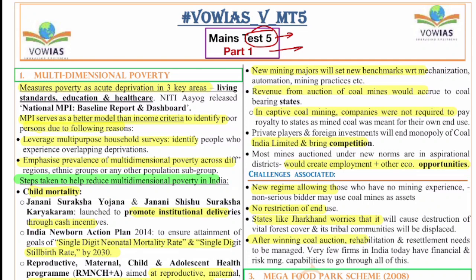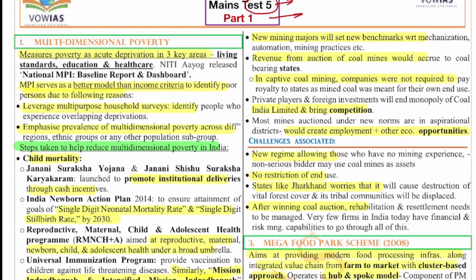Now let's look at the first question, and this first question is on the multidimensional poverty. So the multidimensional poverty index is released by UNDP, as you all know. But even in India, Niti Aayog releases this National Multidimensional Poverty Index. So the question almost is based on that.